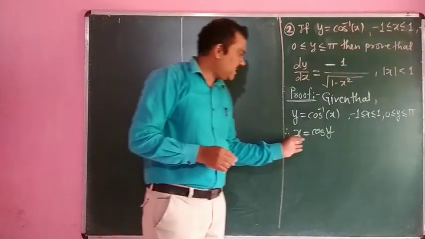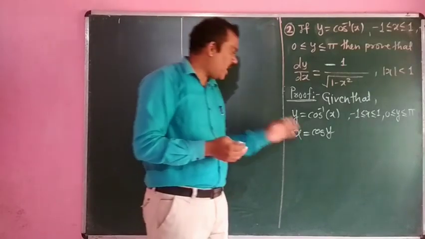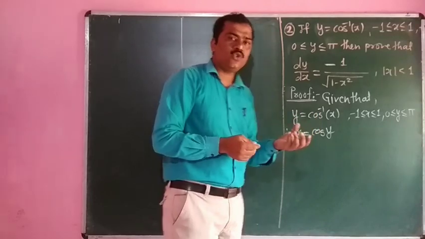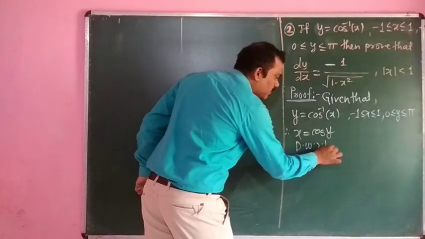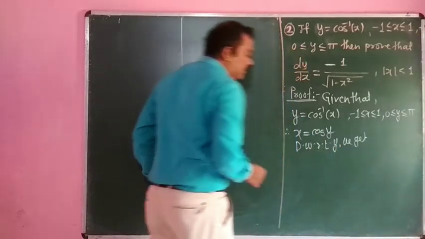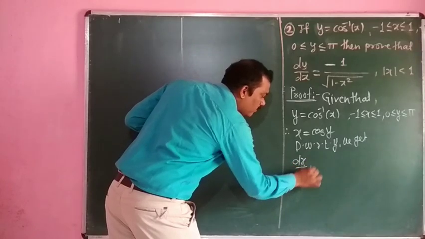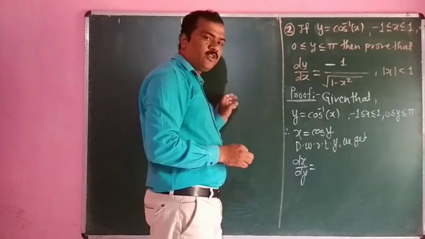Okay, now x is expressed in terms of y, so we have to differentiate this with respect to y. We get, what is the differentiation? That is dx by dy is equal to, we have to know the standard formula related to cos y. What is the derivative of cos y?